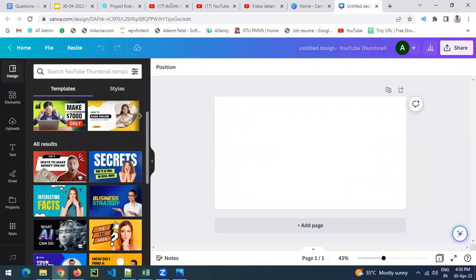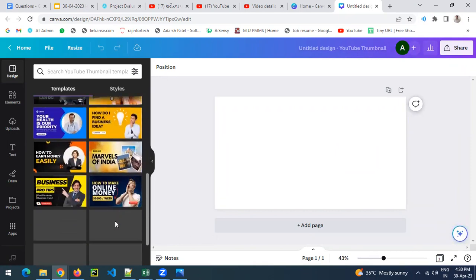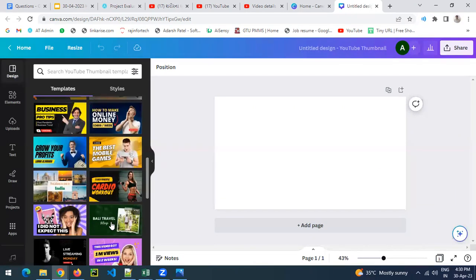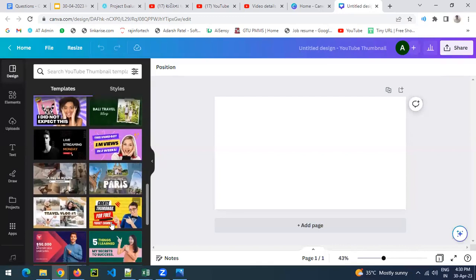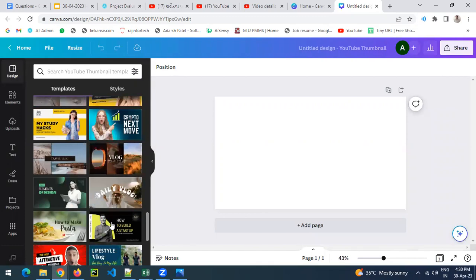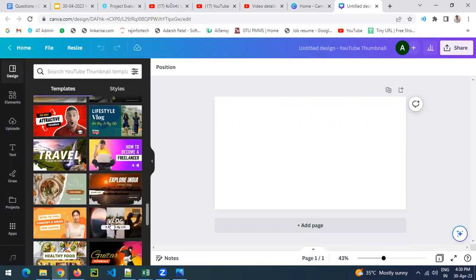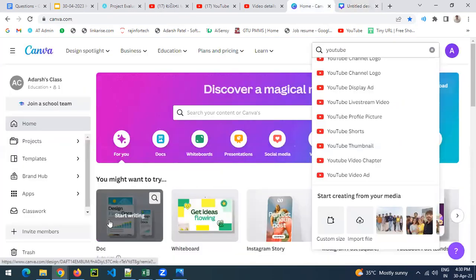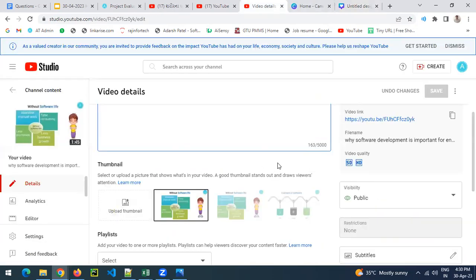So many templates are there, readily available. You just need to change the content, and the rest of the things are already available. Many thousands of templates are available. You need to make some attractive content.